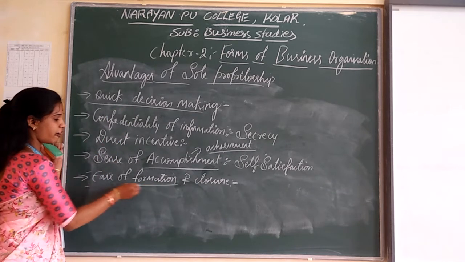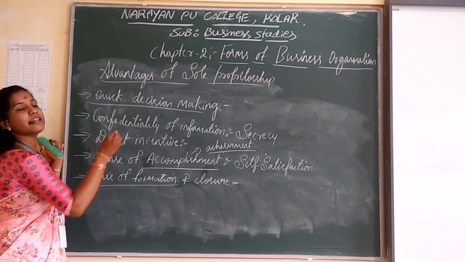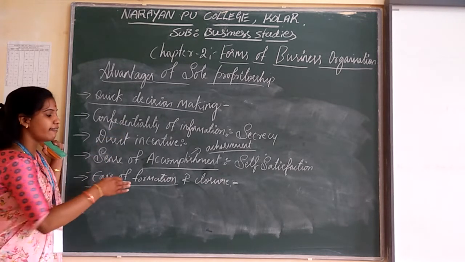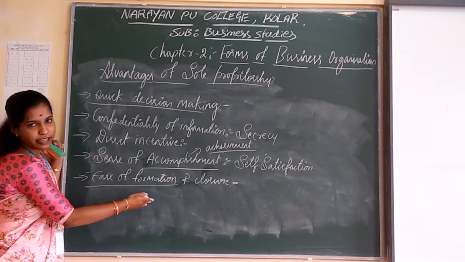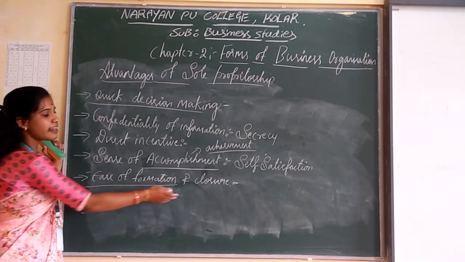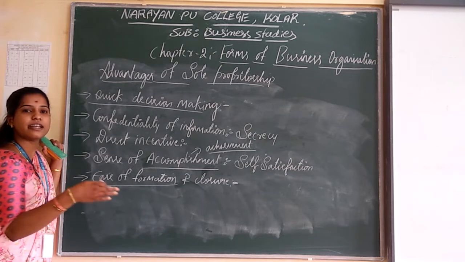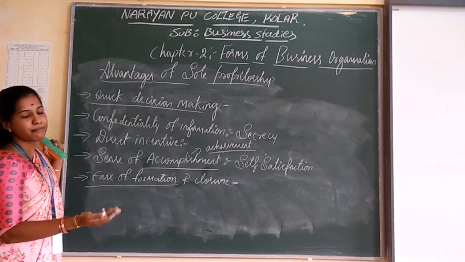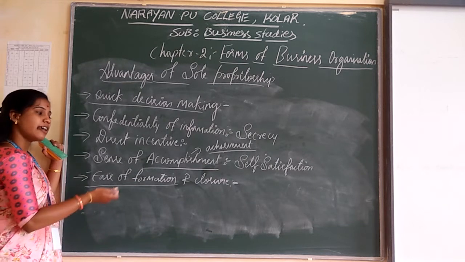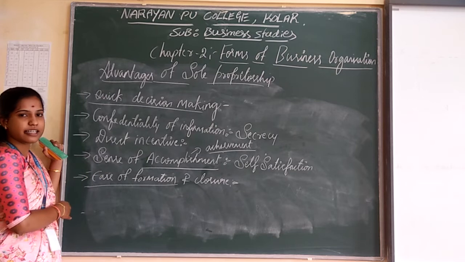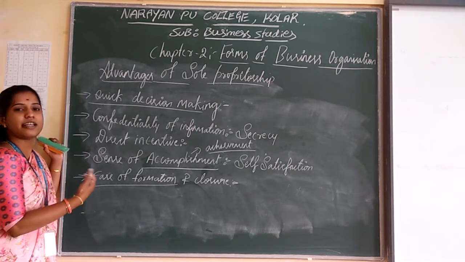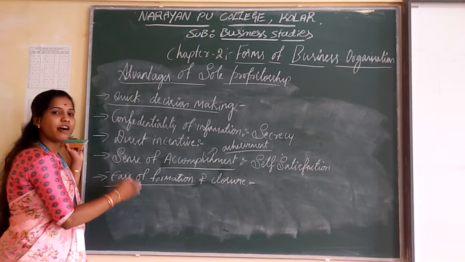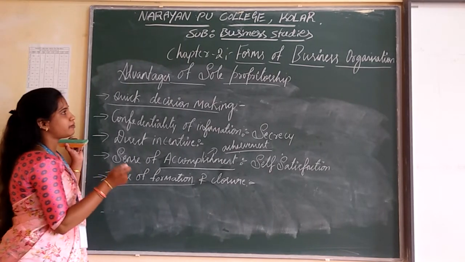The ease of formation means the sole proprietor can start their business organization easily with some required legal formalities and their license. And the closure means if we lose interest in this business organization, he can wind up his business organization. So it is very easy to form a business organization, and as well as it is very easy to close down his business organization. That is known as ease of formation and closure.